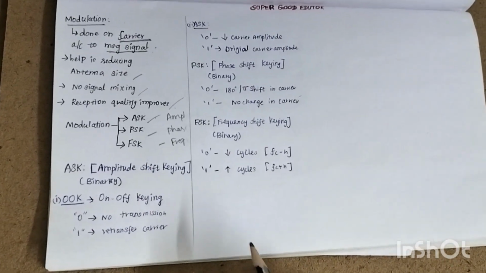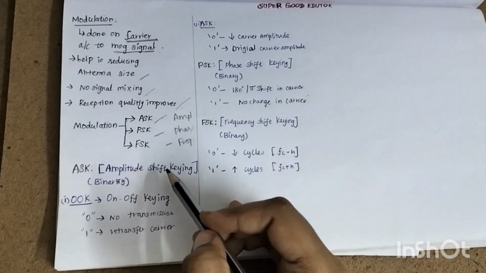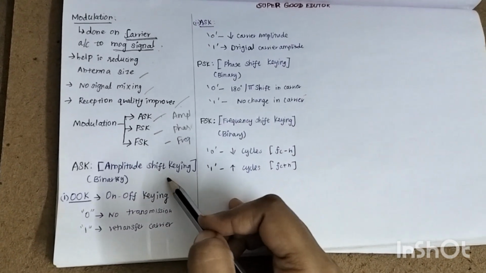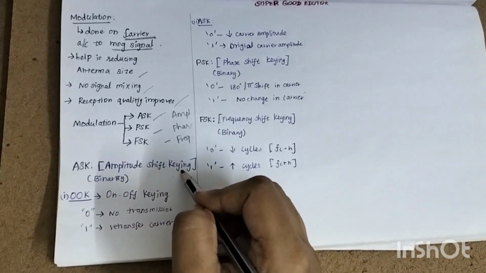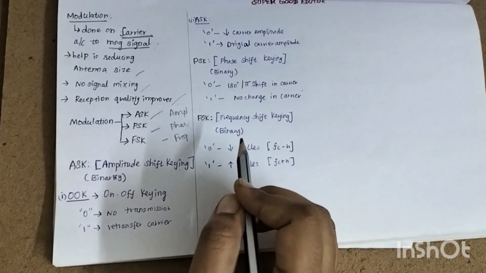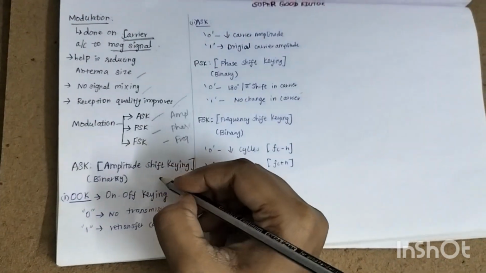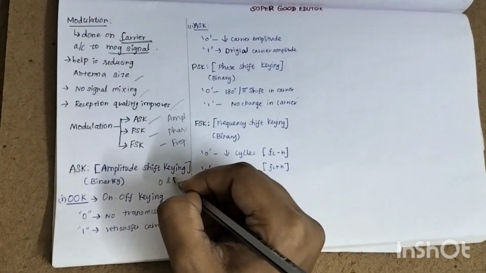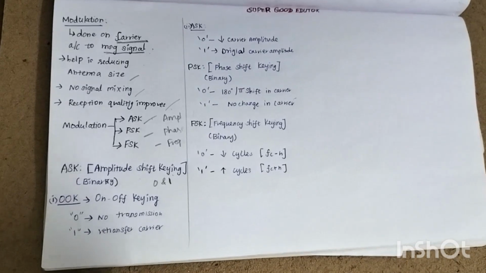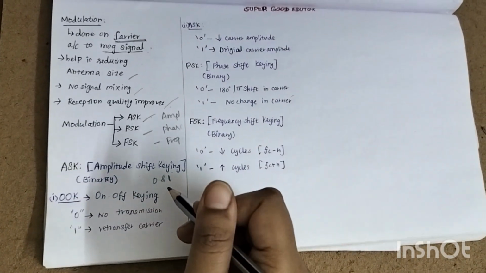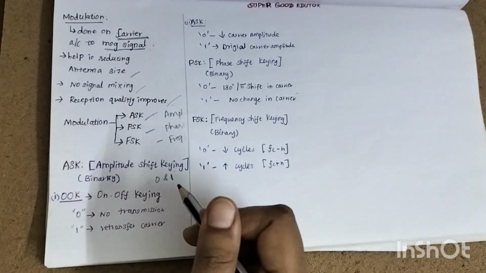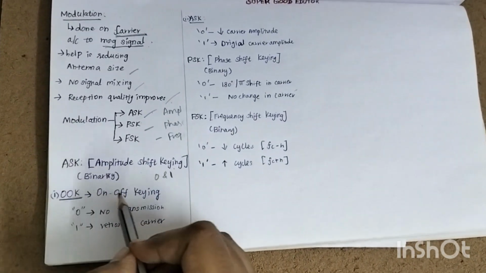Okay, coming to the ASK, which means amplitude shift keying. Here we are going to discuss about the binary amplitude shift keying. We know that binary means we only consider two values, that is 0 and 1. In amplitude shift keying, first we are going to discuss about on-off keying, which is shortly denoted as OOK.